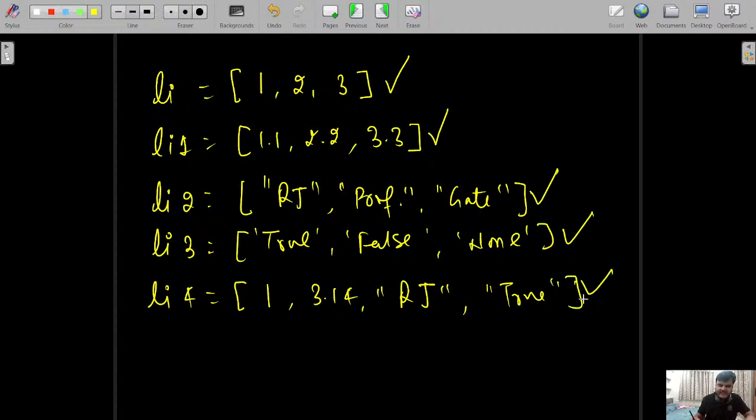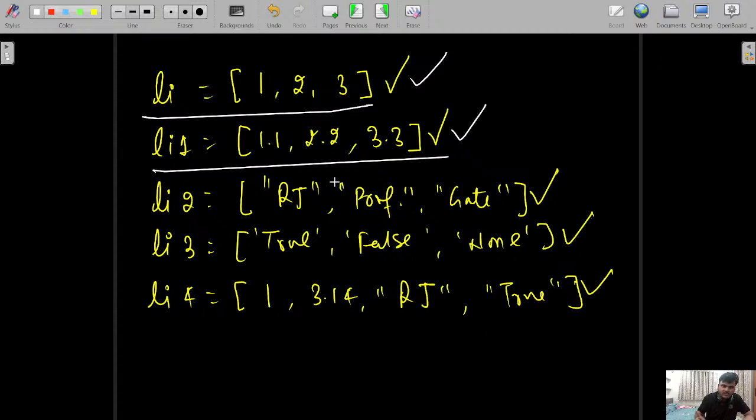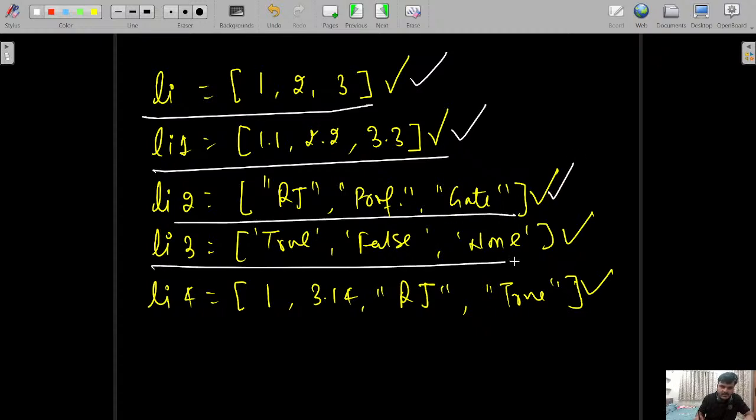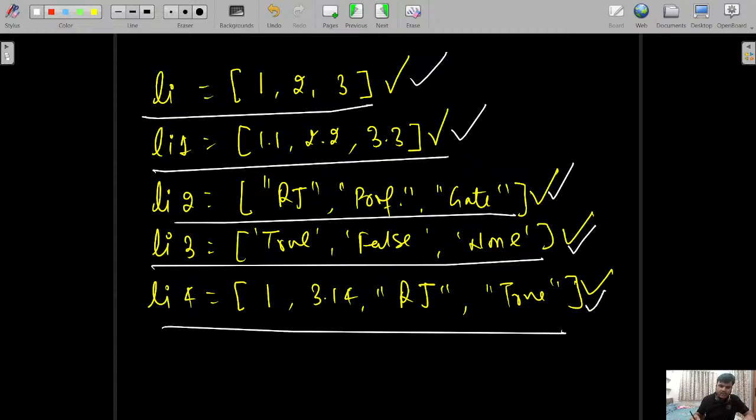This is also a valid Python list. So you can understand the basic concept. This is an integer Python list, allowed. Floating Python list, allowed. String Python list, allowed. Boolean Python list, allowed. Hybrid Python list, allowed. All are valid Python lists.